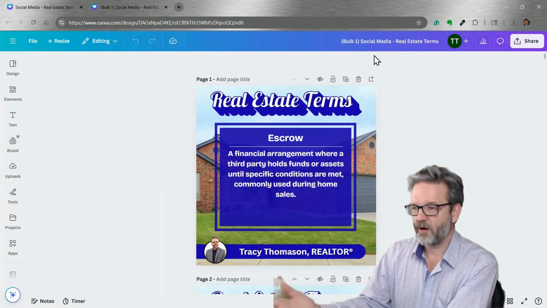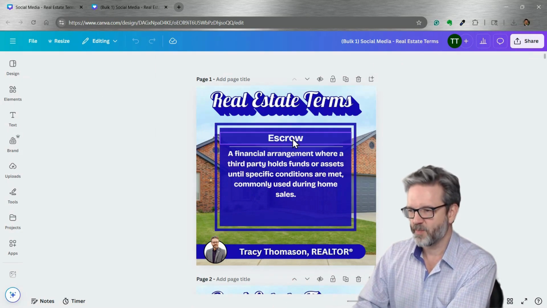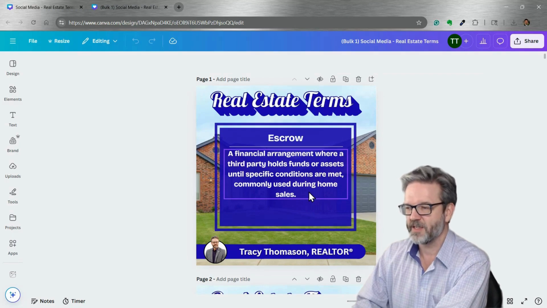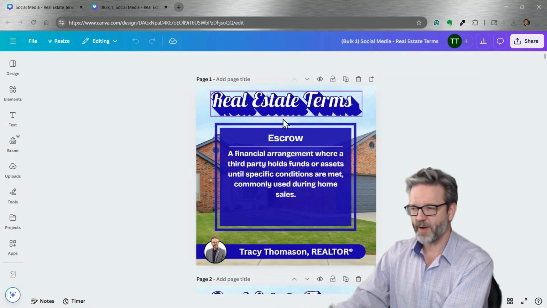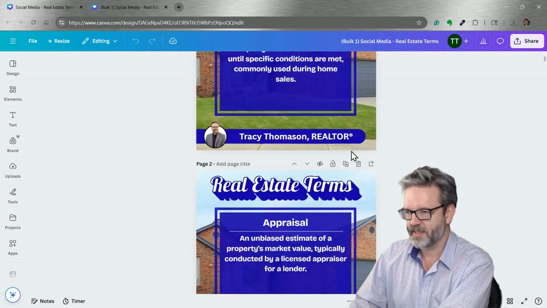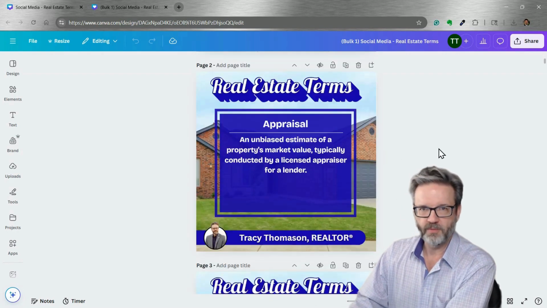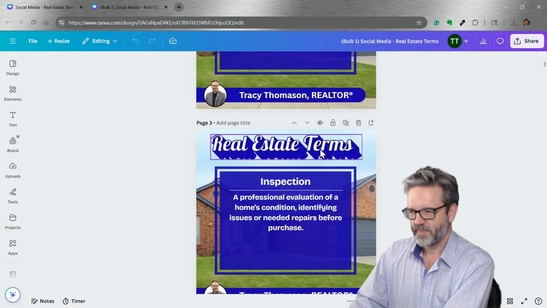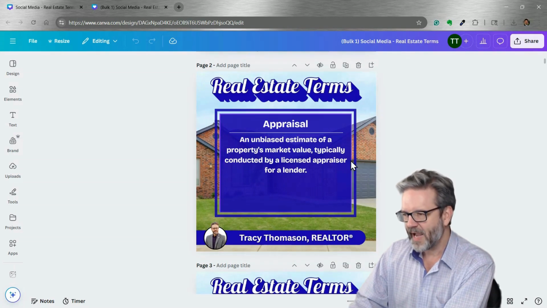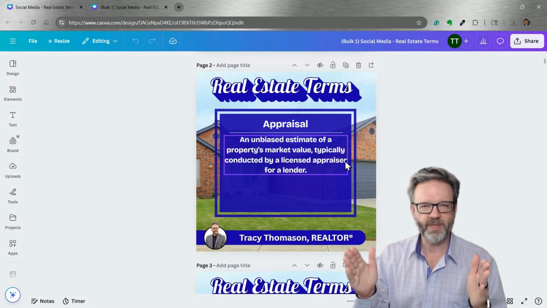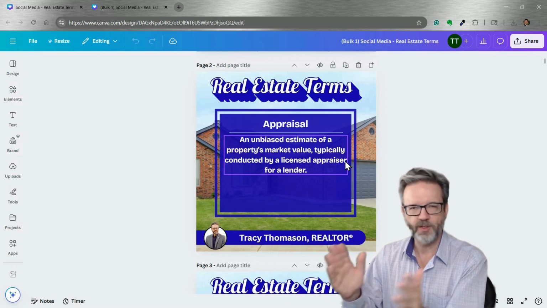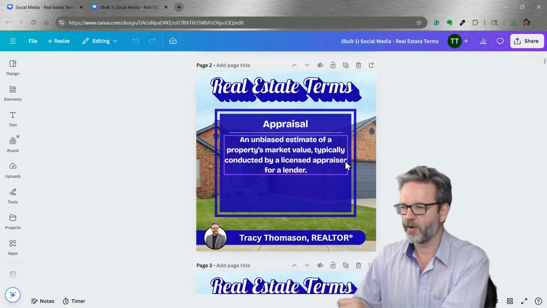Now you can see here are our 52 real estate terms and their definitions. We have escrow, a financial arrangement where a third party holds funds or assets until specific conditions are met. It's perfectly framed in there. I've got a nice little bit of border all the way around that I wanted for aesthetic purposes. Number 2, appraisal. And you can see that one, conducted by a licensed appraiser, the C and the R touch that very edge. So you will have that from time to time, not all the time, but I just wanted to avoid that and have my little border around the edge. So that's why I moved those margins in that we talked about earlier.